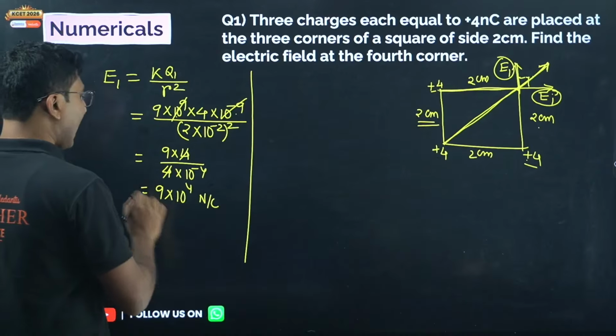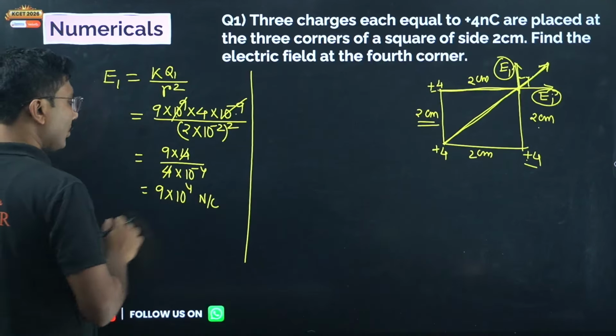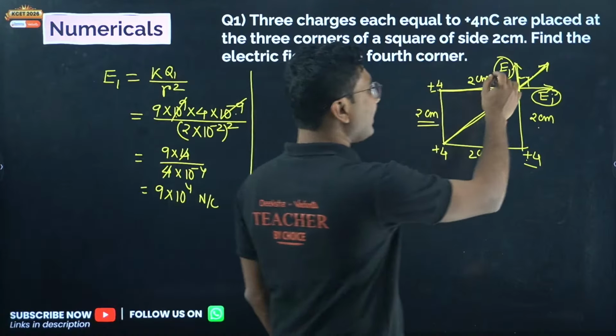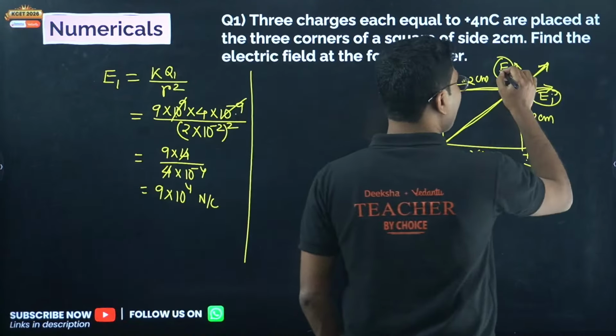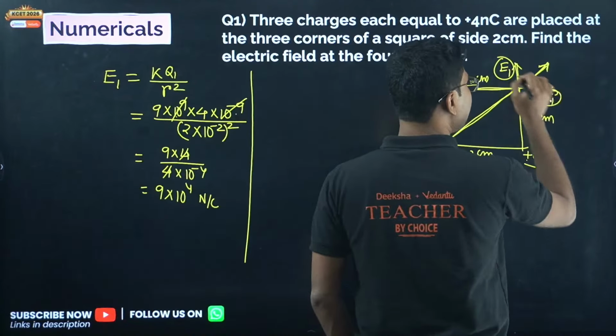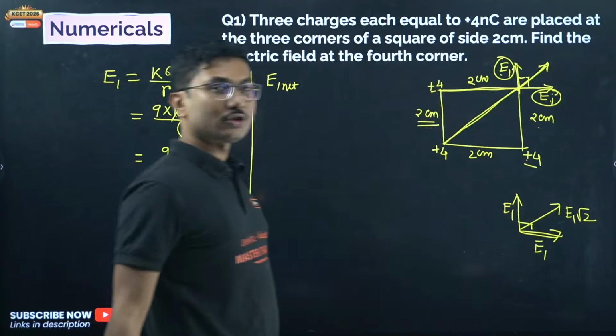Okay, so 9 into 10 to the power of 4 Newton per Coulomb is the net electric field along this direction and in this direction. So the net electric field of these two is, say, E1 net. What is E1 net? Here we have one vector in this direction, another vector in this direction, and they are perpendicular. Both of them are equal. If both of them are equal, their net resultant will be simply E1 root 2. This is the shortcut formula.